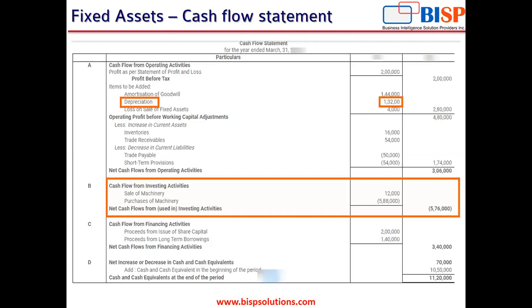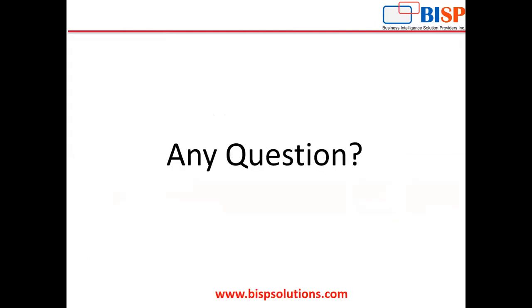So this is how the fixed asset has an impact on the three major statements of the organization, be it the balance sheet, the income statement, or the cash flow statement. So this was all from my side.